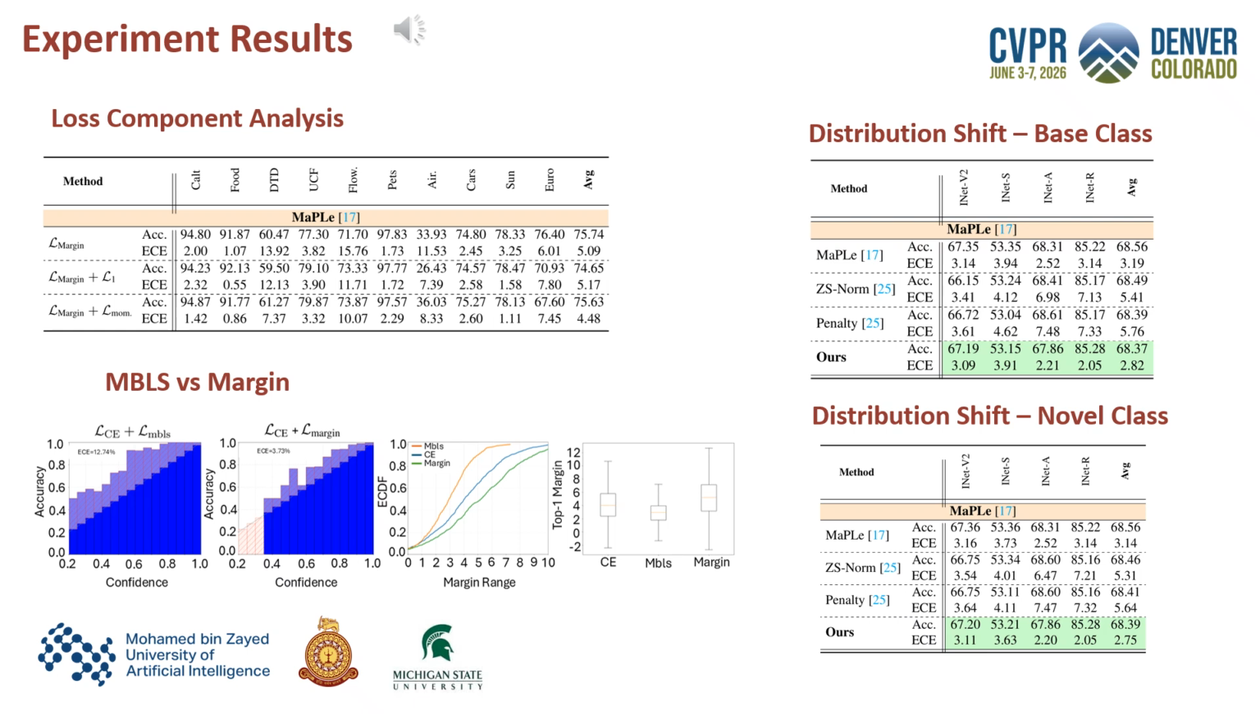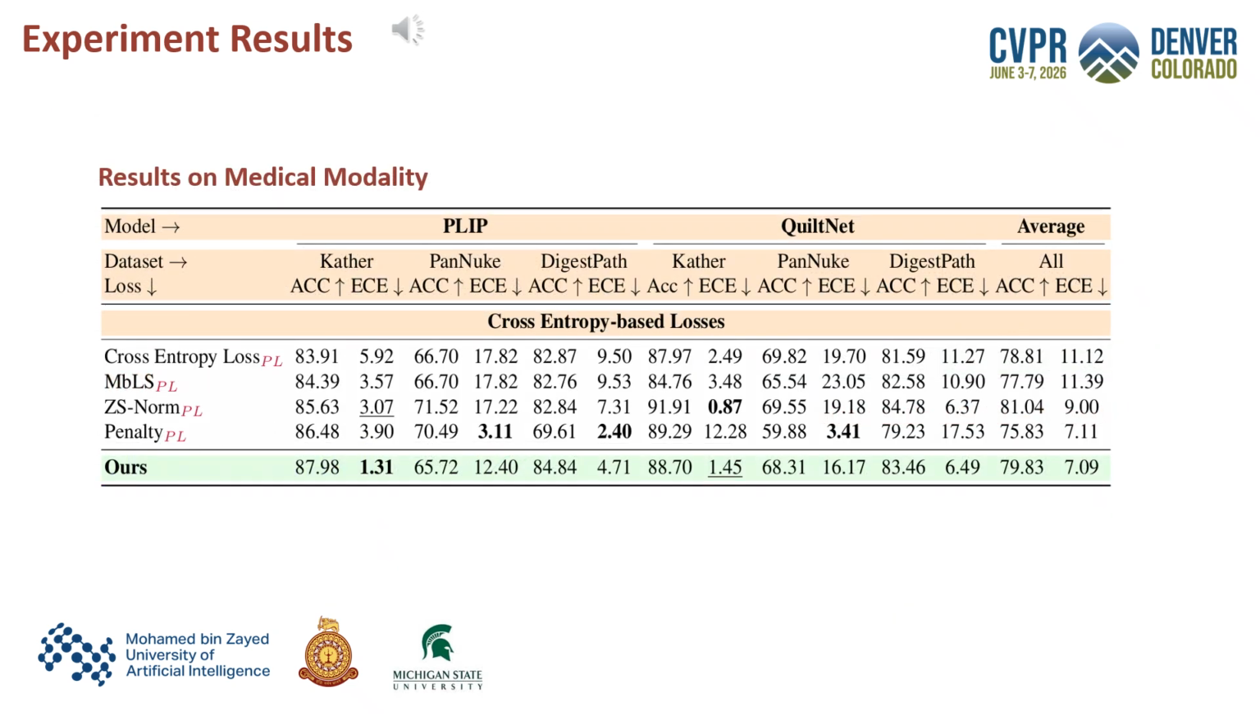The MBLS comparison shows that our margin regularization is more effective because it lifts low margin samples instead of only limiting extreme margins. The distribution shift results also show that our method remains stable under both base and novel class settings. We also test the method on medical modality datasets.